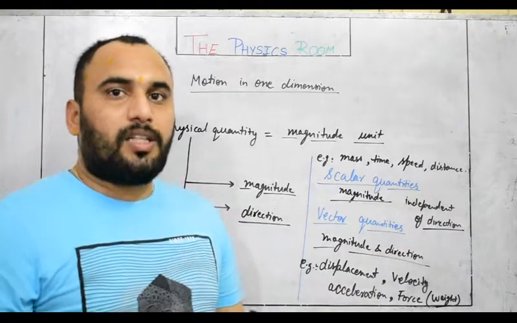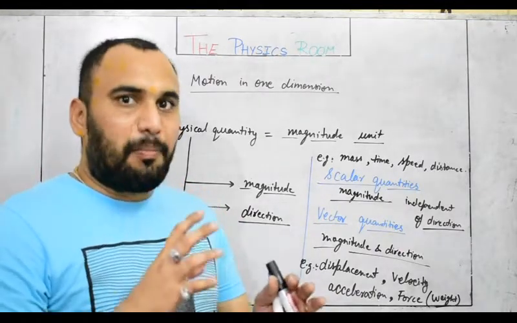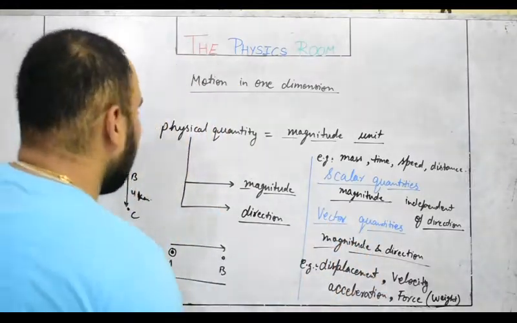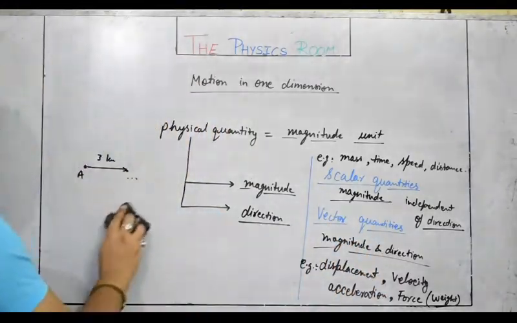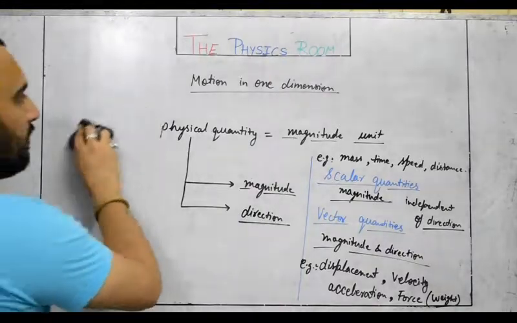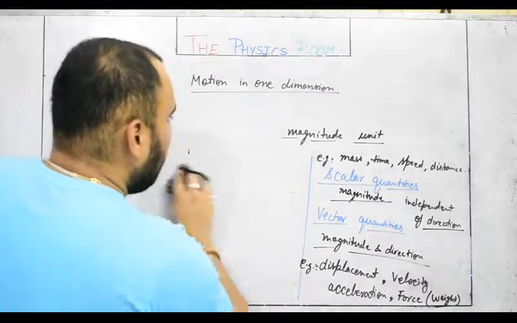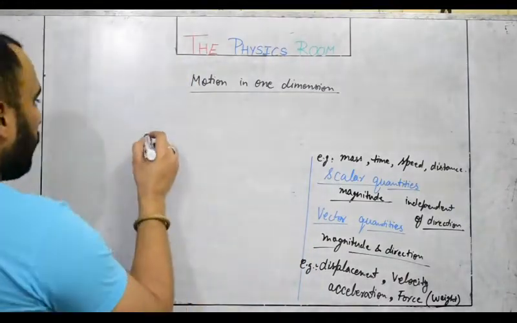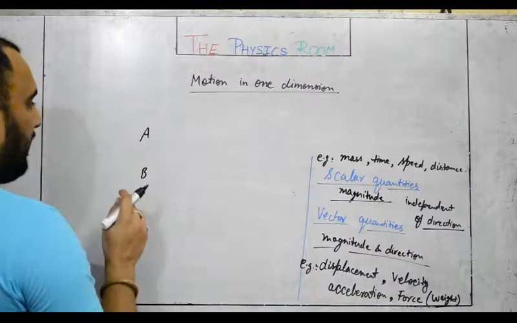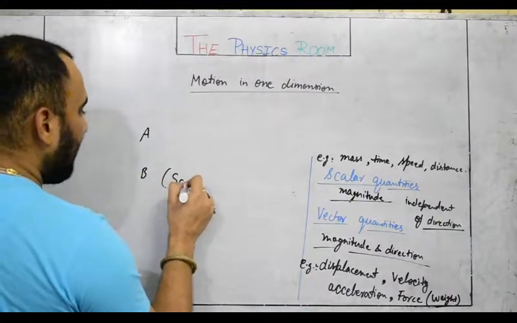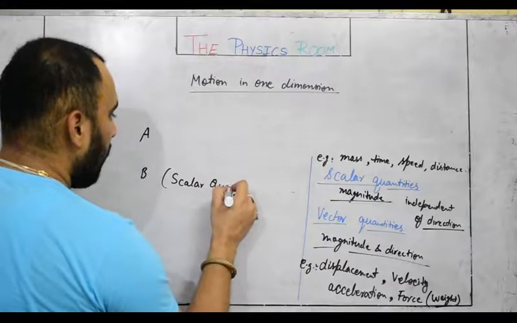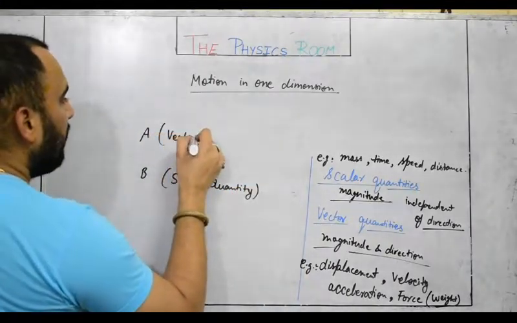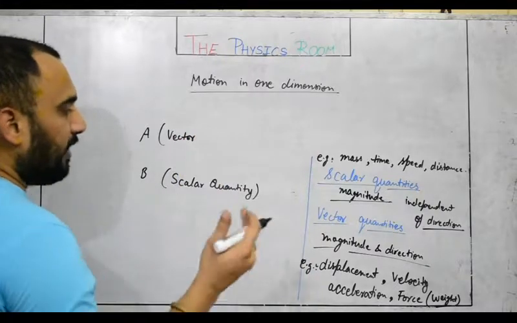Now one question arises here: is there any difference between the representation of a vector quantity and a scalar quantity? Yes, there is a difference, and that difference is whenever you are writing a vector quantity. Suppose we are talking about two physical quantities A and B. These are physical quantities, but B is a scalar quantity and A is a vector quantity, meaning it has magnitude as well as direction.